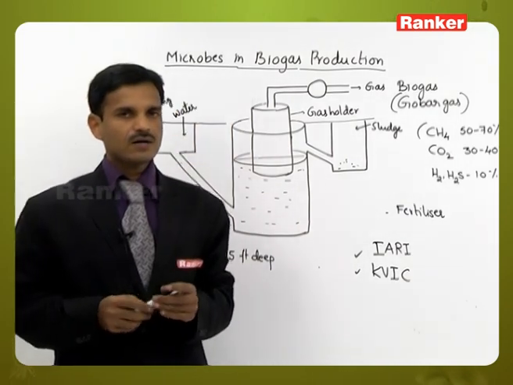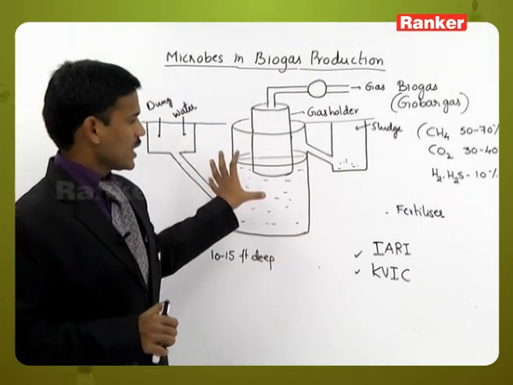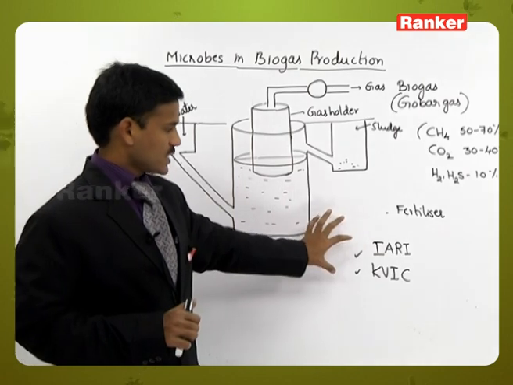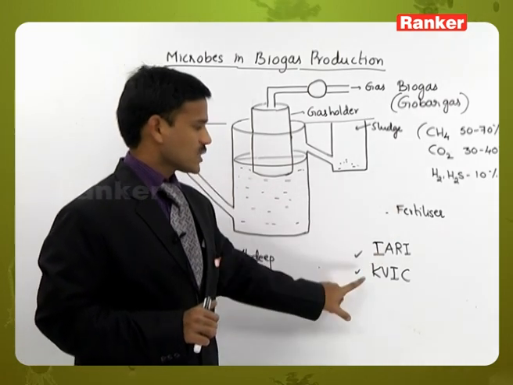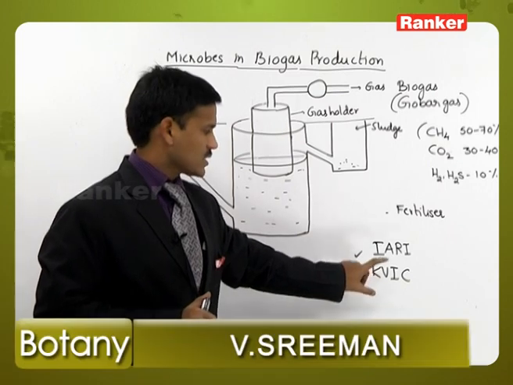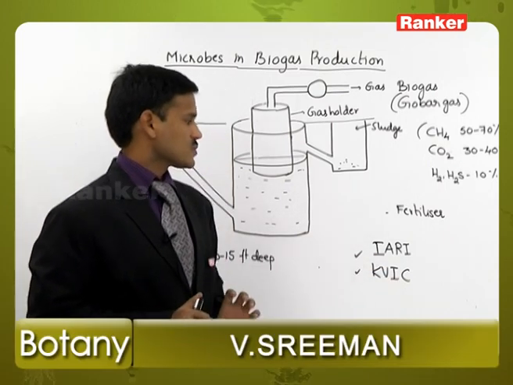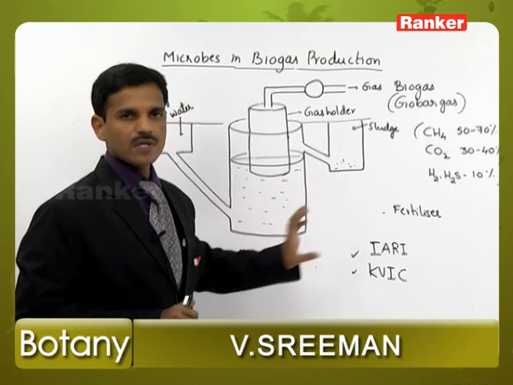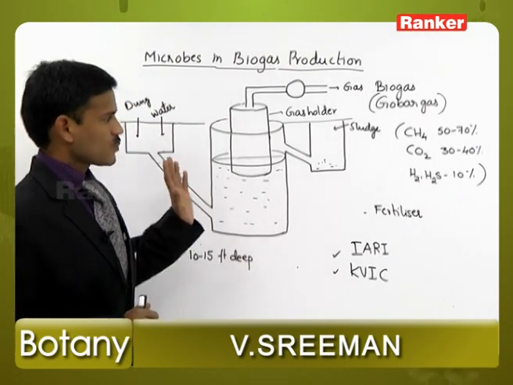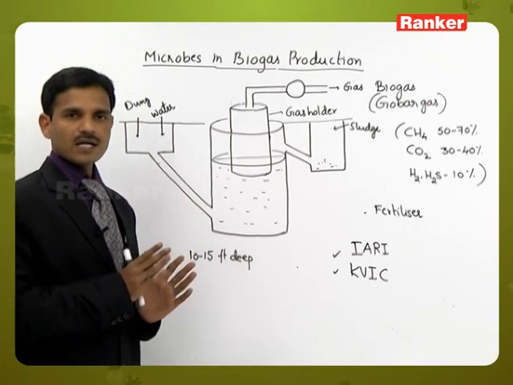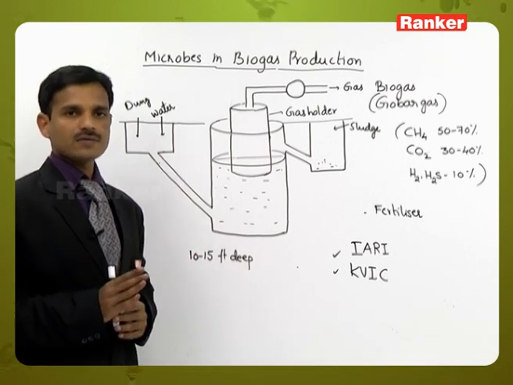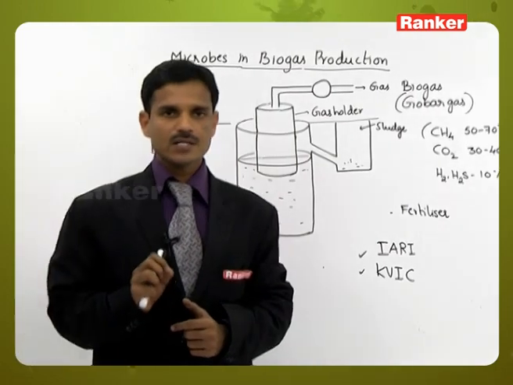So in India, the biogas production method was developed by the Indian Agricultural Research Institute and the Khadi and Village Industries Commission. Both these institutes developed biogas production. Biogas plants are generally constructed in rural areas. So this is about biogas production.